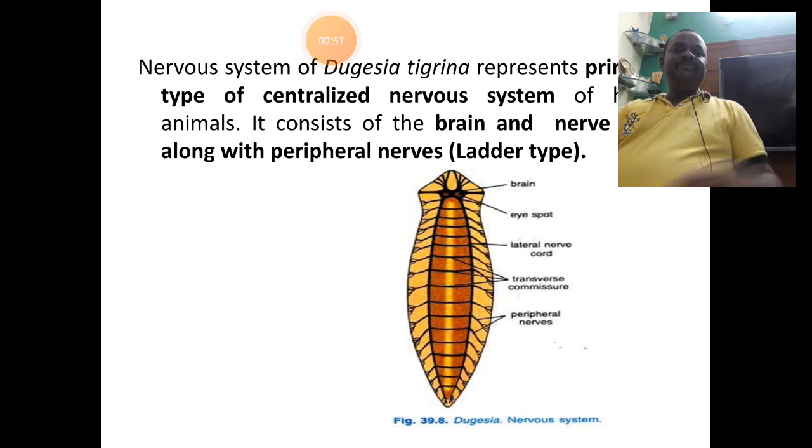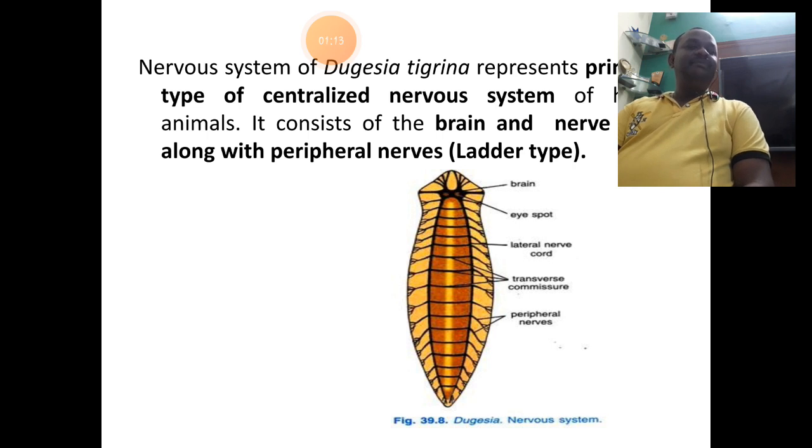Nervous system is the main coordinating system in the body of an organism. It coordinates with all the rest of the systems of the body. The nervous system helps in the passage of stimulus and response activities in the body of an animal. The nervous system of an organism is divided into predominantly central nervous system and peripheral nervous system, as we see even in Planaria.